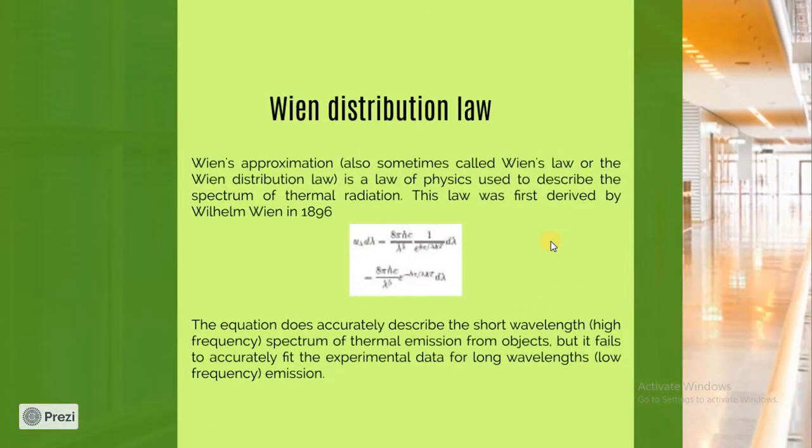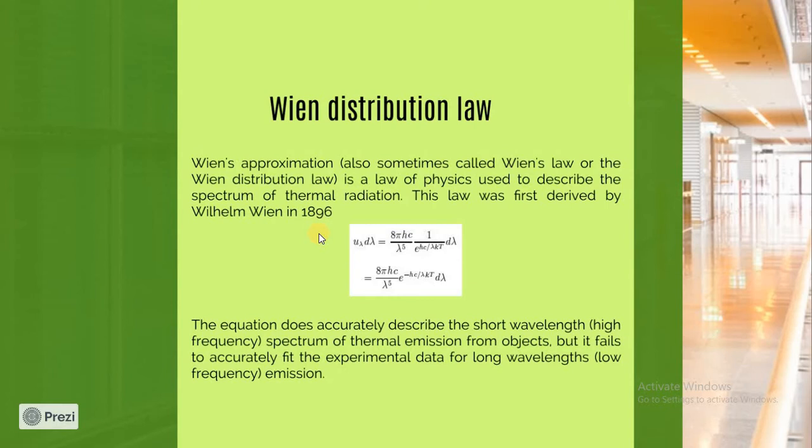Next is Wien distribution law. Wien approximation is a law of physics used to describe the spectrum of thermal radiation. Actually, Wien proposed his distribution law first of all.